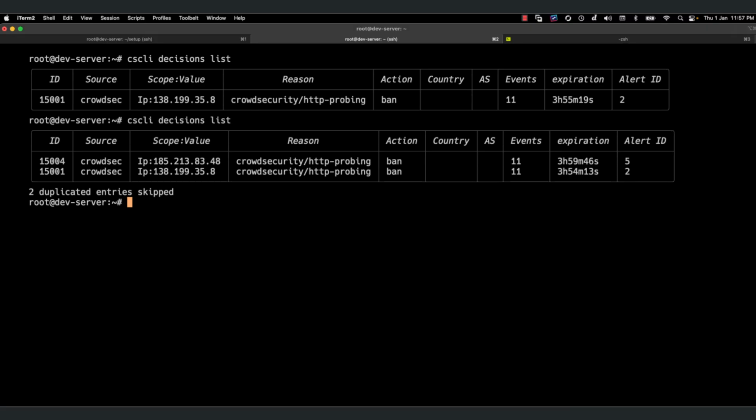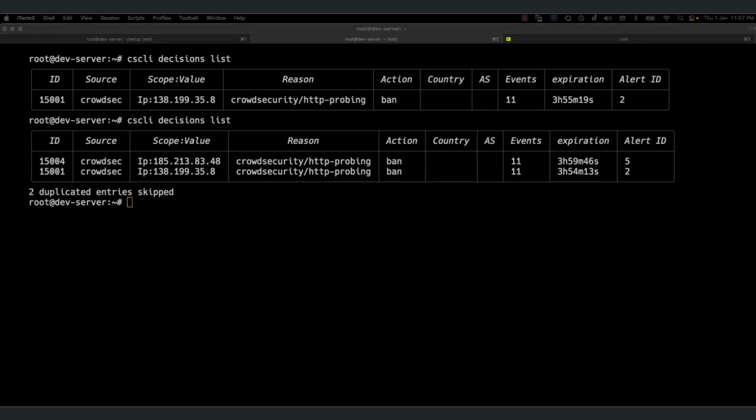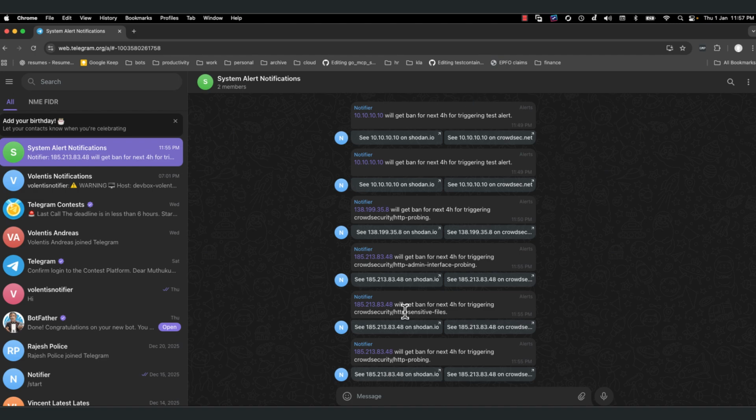And then let me show you my Telegram. Where is the Telegram? Here it is. So you can see here, this guy will be banned for HTTP admin interface probing, HTTP sensitive files.